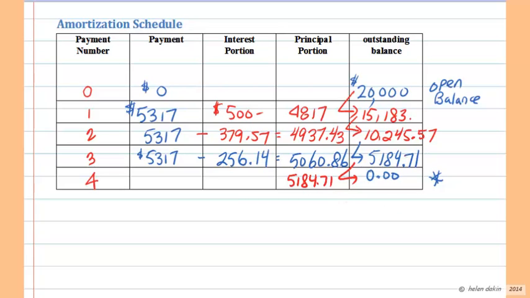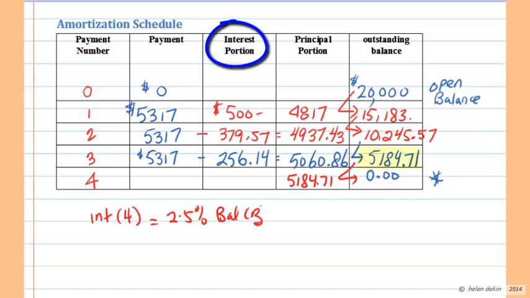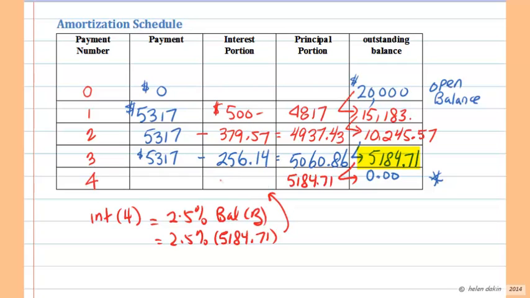Well, for one thing, I still need to pay the interest. The bank is going to demand their interest portion, so I need to calculate the interest portion of the fourth payment, and that's going to be 2.5% of the previous balance, the balance after the third payment, which is 2.5% of $51.84, and that works out to an amount of $129.62. So now I know that I will need to pay interest of $129.62 to the bank.